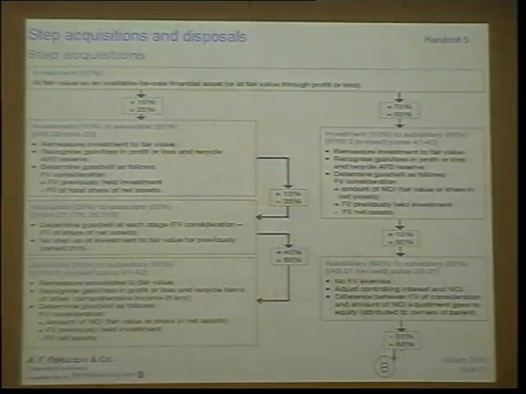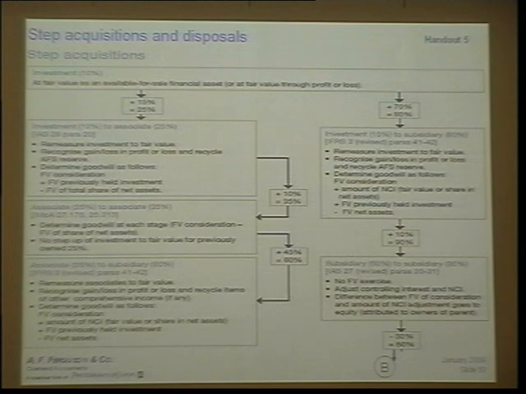There is another handout, handout 5, which essentially deals with step acquisition and step disposal. We discussed that, so I'll not go into the detail. You can have a look at a later stage. What it tells us is that when you have an initial holding, let's say 10%, and then it increases to 25%, then 35%, and then 80%, how would it be recognized?